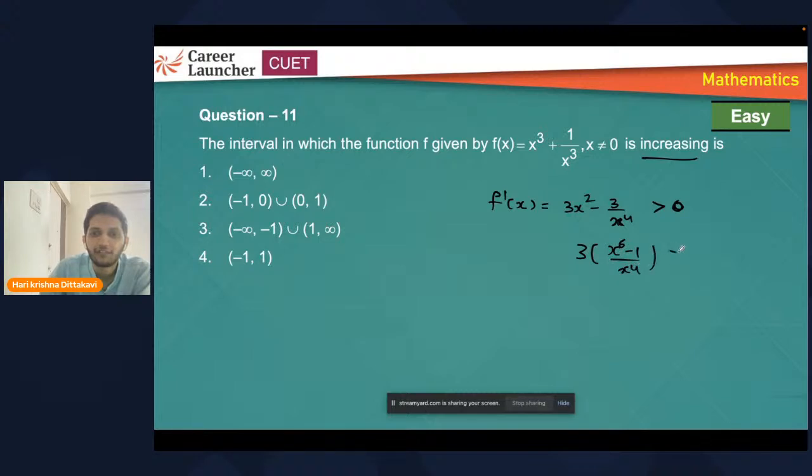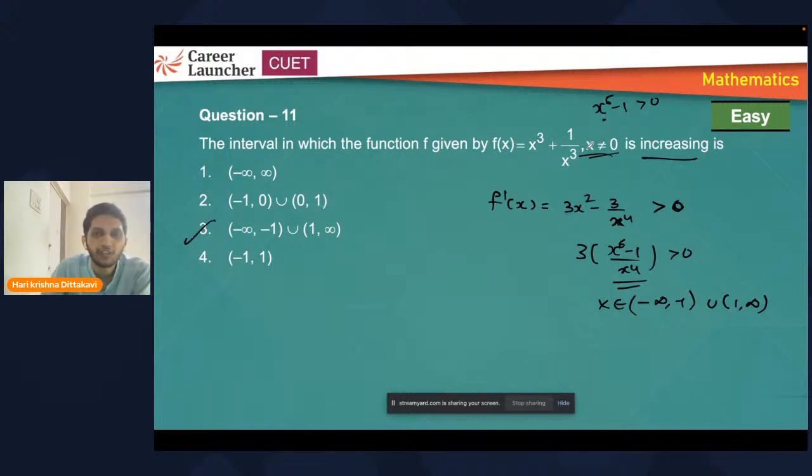So take LCM now. I want to solve this equation where it is greater than 0. How can I get this? One way is if you know x belongs to minus infinity to minus 1, you can directly mark union 1 to infinity, because the denominator is always positive other than 0. At 0, it is not defined. Anyway, it is not mentioned here as well. Now, x power 6 minus 1 has to be greater than 0. When x is greater than 1, yes. Again, when x is less than minus 1 also, it will be greater than 0. Reason, power is even.